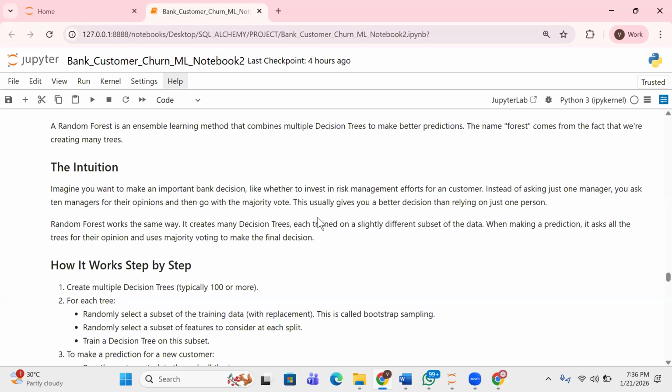Now you're not sure, but you want to be sure, because it won't make any sense to say nothing regarding what the man just asked me. What the person can do rather is speak to different managers: should this person invest, yes or no? So let's say you have five managers who, based on experience, have seen a lot of things. You have five different managers, and the question is, should the person invest in this thing, yes or no?